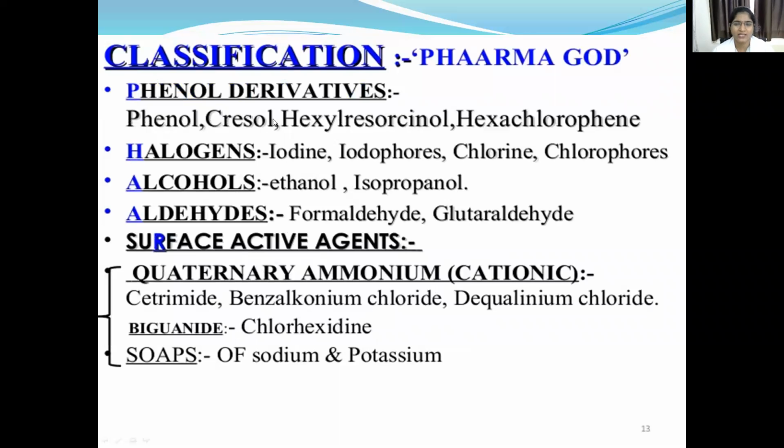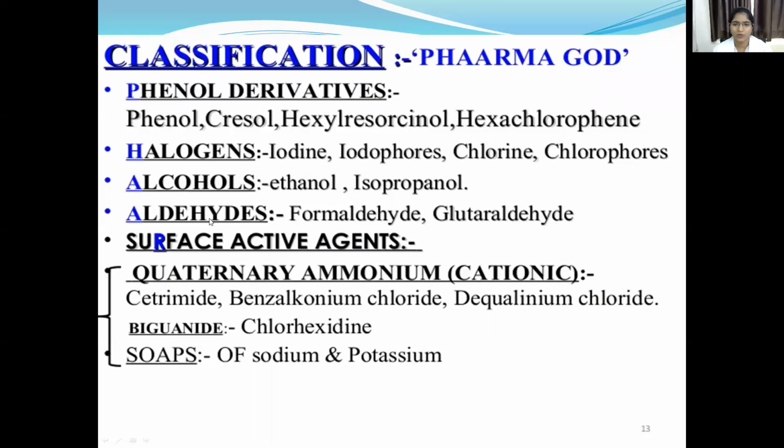Coming to the classification of disinfectants and antiseptics, first are the phenol derivatives: phenol, cresol, hexylresorcinol, and hexachlorophene. Halogens are iodine, iodophores, chlorine, and chlorophores. Alcohols are ethanol and isopropanol.